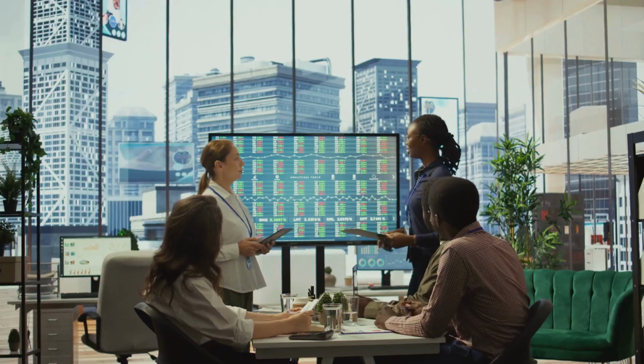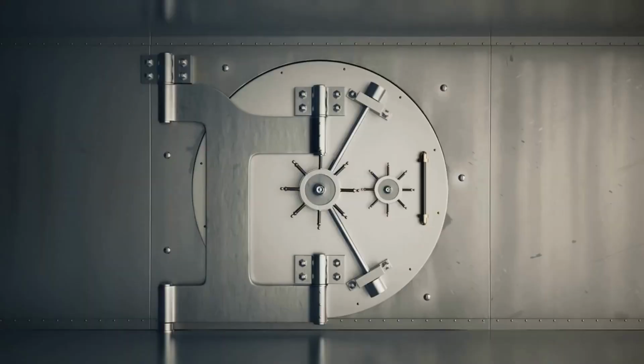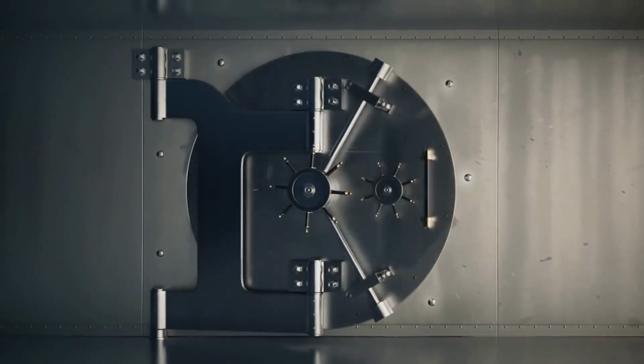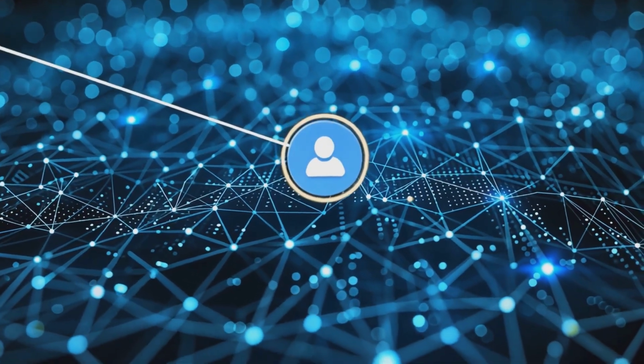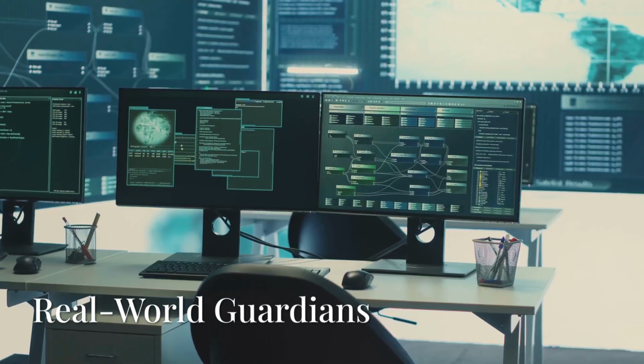For large organizations, this is a paradigm shift. MPC is not just an improvement. It's a new era in digital asset protection. The future of security is distributed, private, and adaptable.